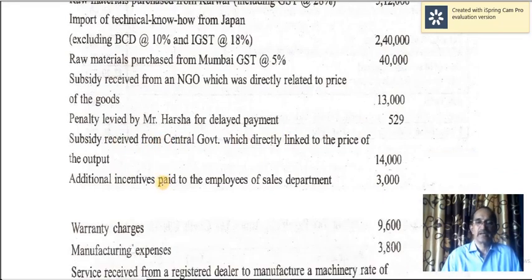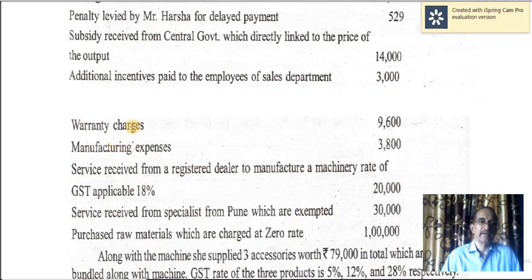So this is exempt, therefore it should not be part of transaction value. Additional incentives paid to the employees of the sales department necessarily should be included in the transaction value. Similarly, warranty charges and manufacturing expenses are also to be included under the transaction value.